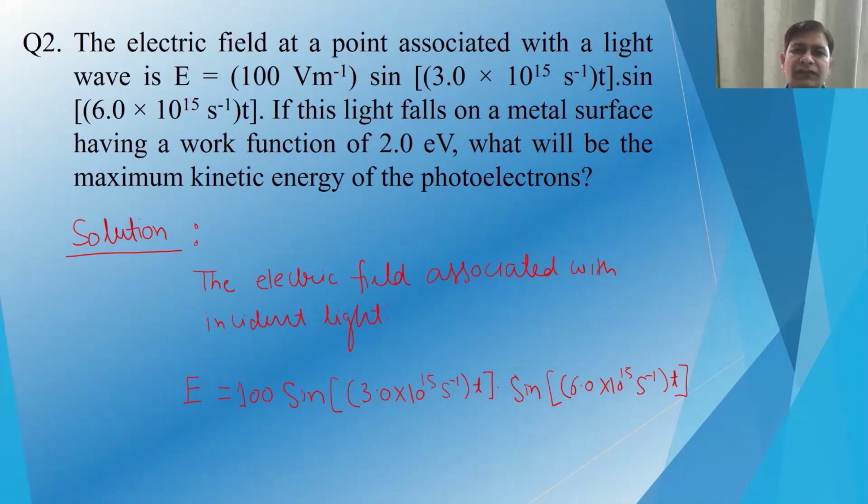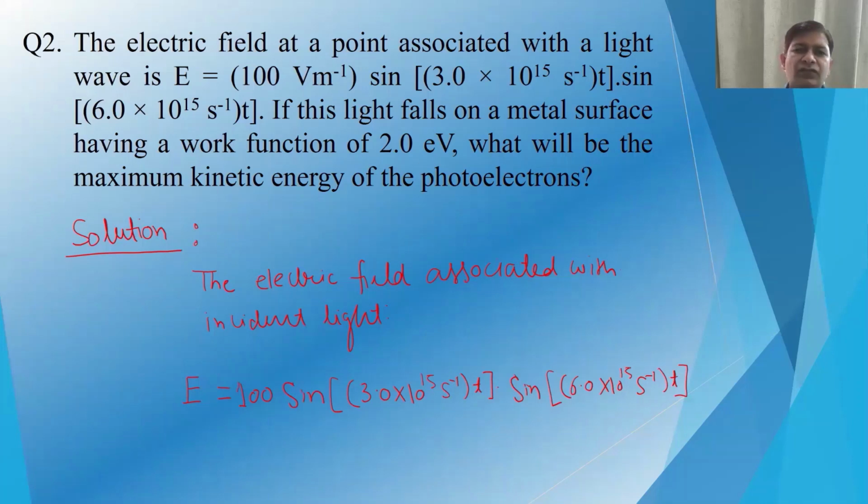These are the angular frequencies given in the question. Now, if this light falls on a metal surface having a work function of 2.0 electron volt, what will be the maximum kinetic energy of photoelectrons?